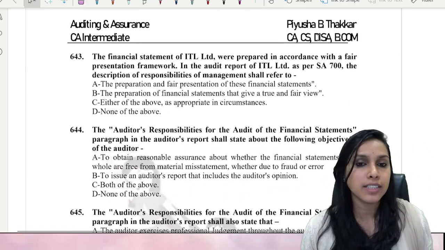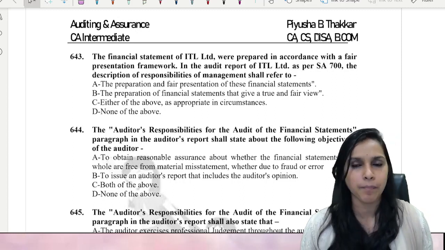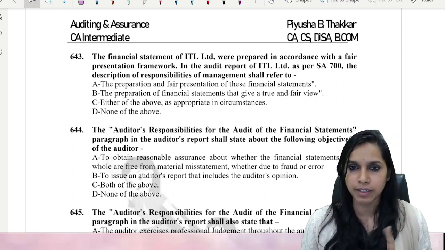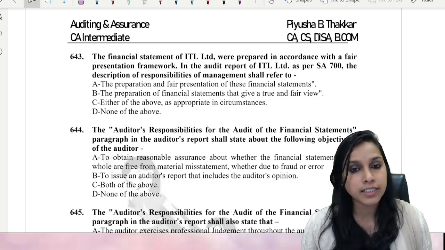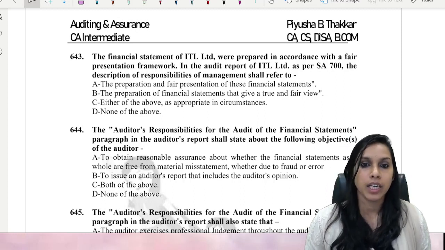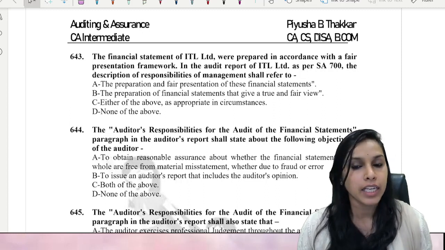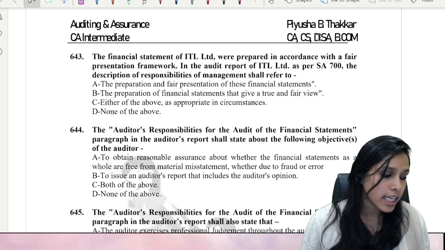The financial statements of ITL Limited were prepared in accordance with a fair presentation framework. So here it's a fair presentation framework. In the audit report of ITL Limited as per SA 700, the description of responsibilities of management shall refer to: preparation and fair presentation of financial statements; preparation of financial statements that give a true and fair view; either of the above; and none of the above.